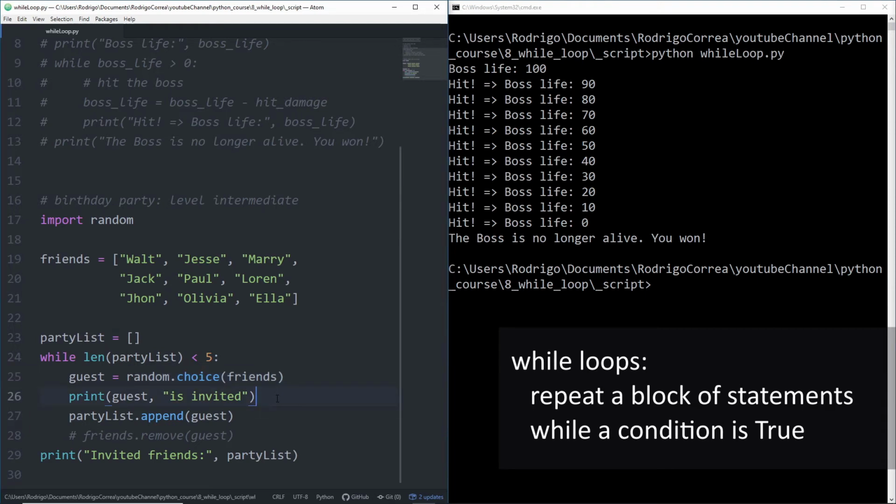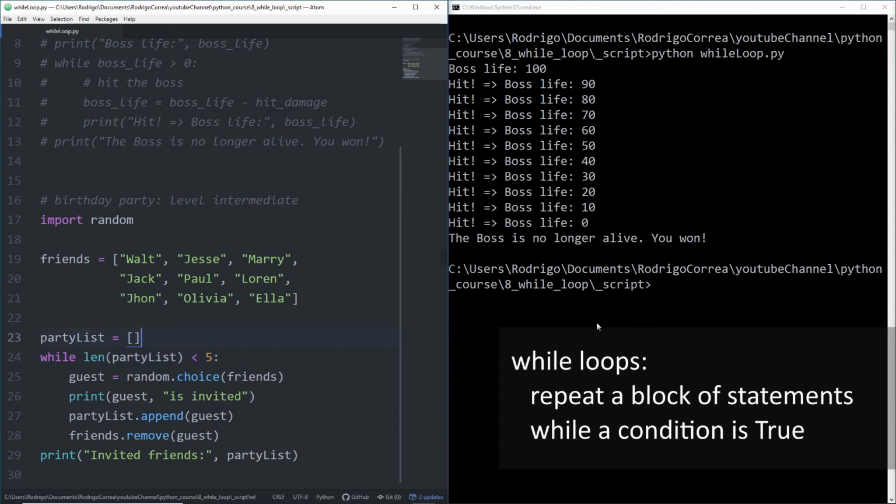Every time one person is invited, you should remove that person from friends list. Why? Because you don't want to invite Walt twice, right? And then we'll come back to that check. Is the length of that list less than 5? If it's still true, the block will be executed again. And that process will go over and over up to the point that that list has 5 elements.